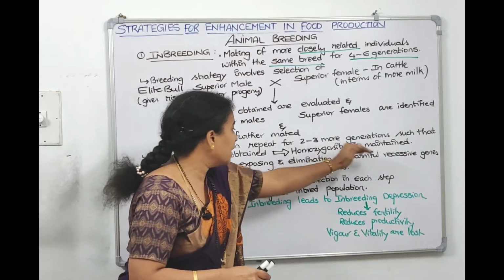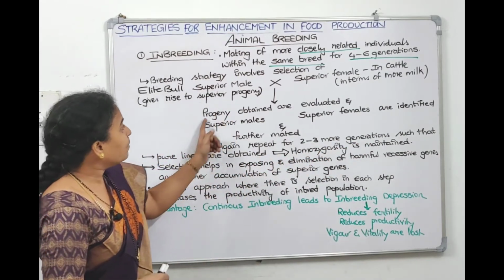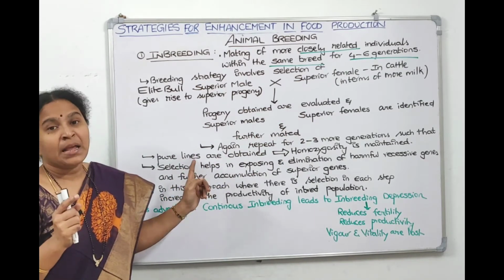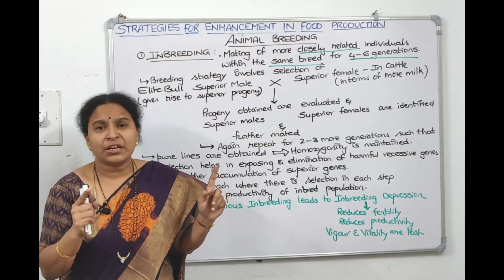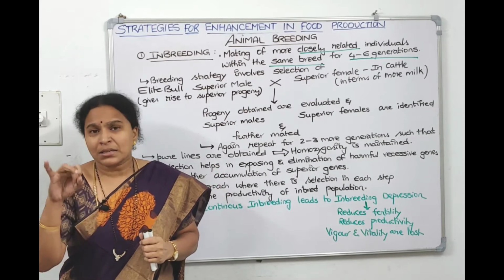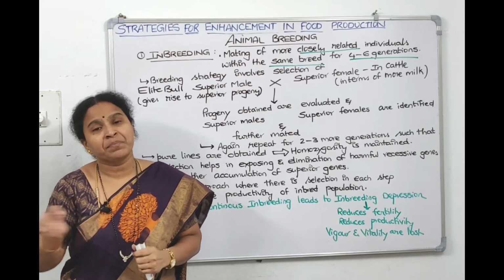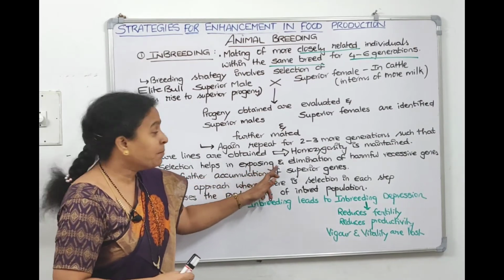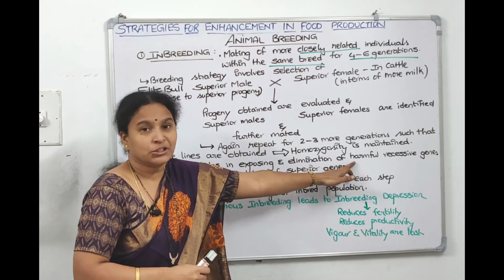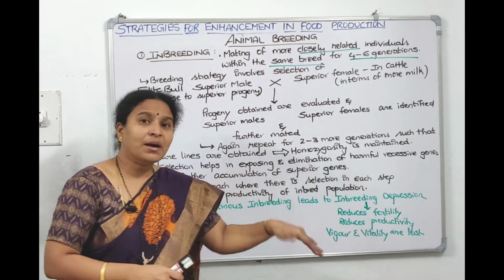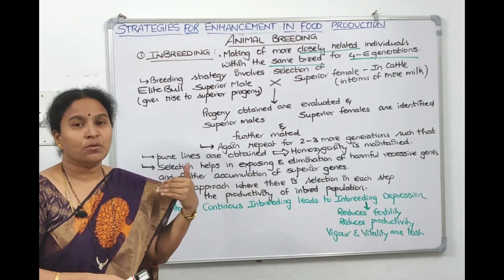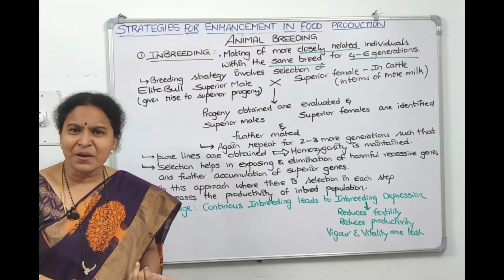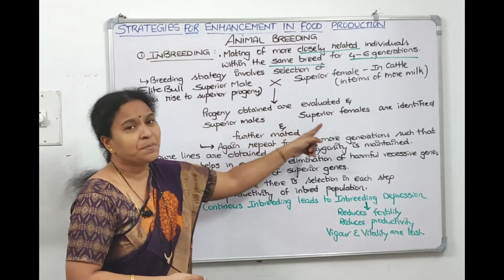Zygosity remains the same, and every time you are evaluating, you are selecting. And what are you evaluating? You are checking for some recessive characters, some harmful characters, and you are eliminating them. And we are picking only superior characters. Selection helps in exposing and eliminating the harmful genes, the recessive genes. Since you are removing all the recessive genes, it results in accumulation of superior genes. That's what we call superior male and superior female.